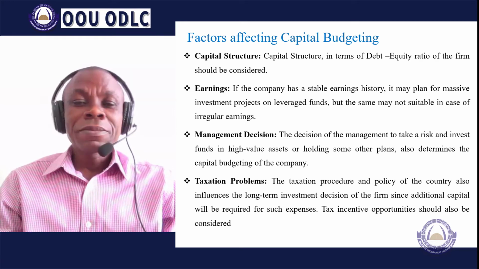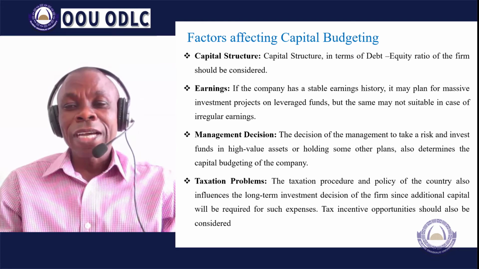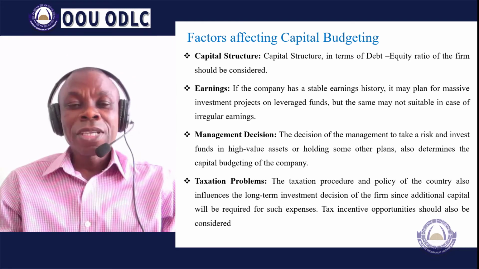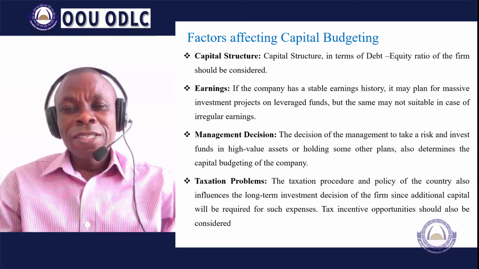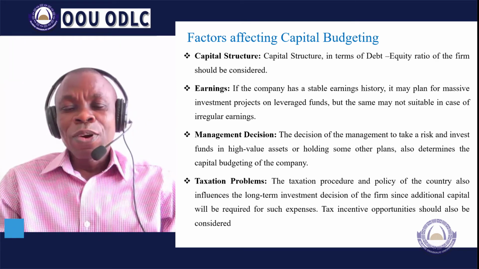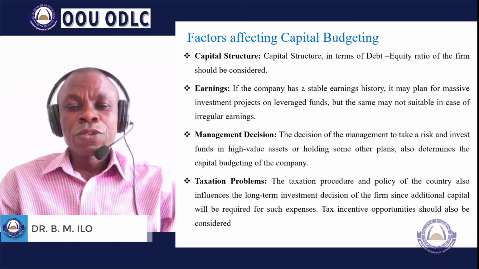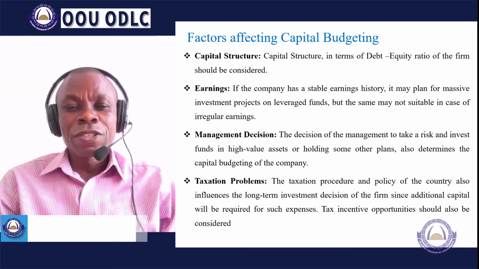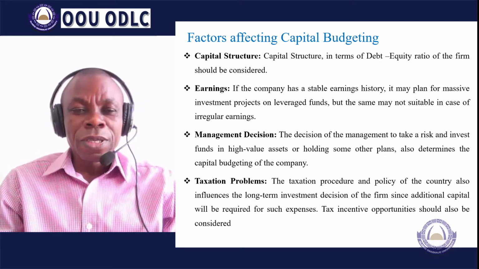But at the same time, if the earnings history of the company has not been regular, has not been stable, then it may also affect the decision to undertake capital projects. If you have a stable earnings history, that means that the company can be trusted and is capable of generating reliable future returns. But if it has been irregular, it may be a tough decision to convince potential investors to put funds down for you to undertake some future capital projects.